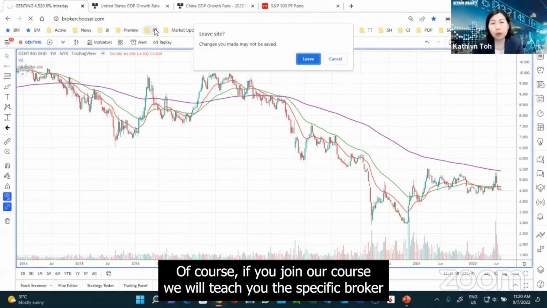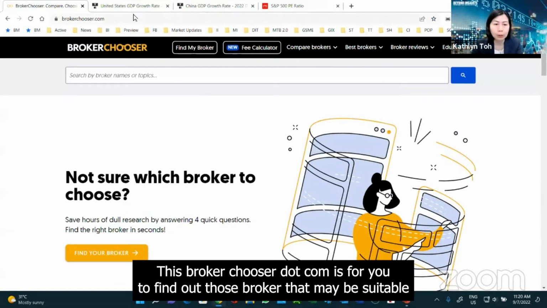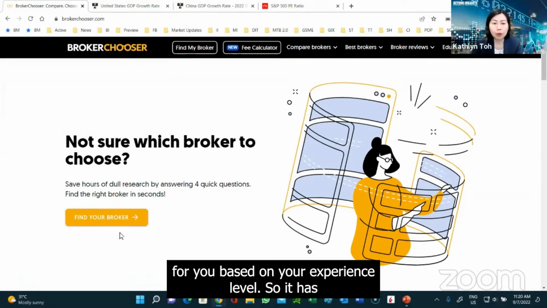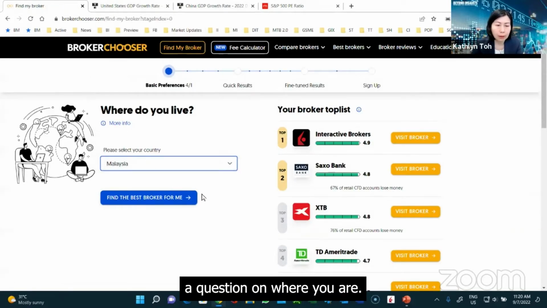Of course, if you join our course, we will teach you the specific broker that we are using, step-by-step how to open the account and so on. This brokerchooser.com is for you to find out those brokers that may be suitable for you based on your experience level. So it has a question on where you are, and then you find the broker.